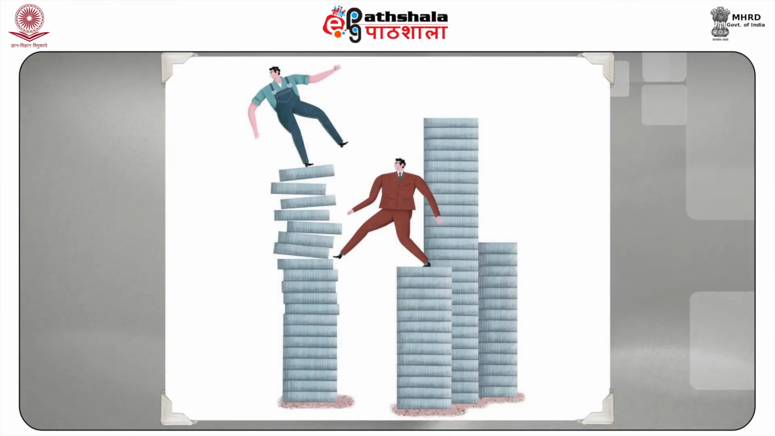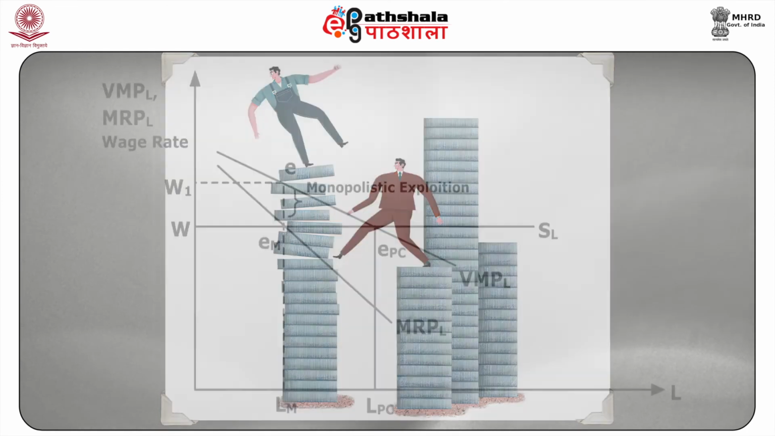The monopsonist pays a price to the factor which is not only smaller than its VMP, but this price is in fact also smaller than its MRP, giving rise to monopsonistic exploitation and an inefficient allocation of resources.